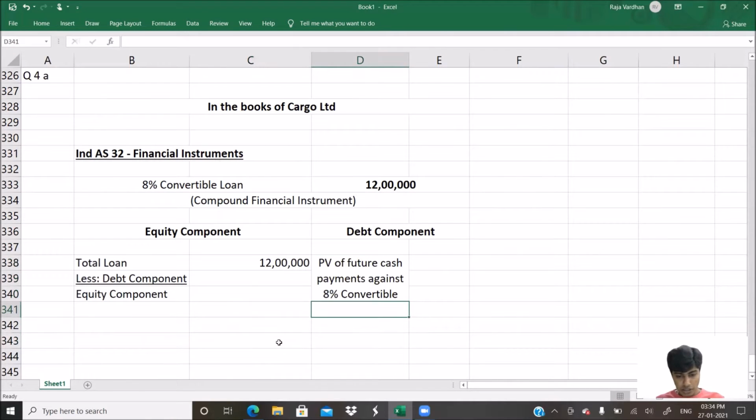Yeah. And then what is it? Discounting factor. Discounting factor should be 10% in this case. Come on, let us do this. How do we do it? It's actually not that difficult to do.